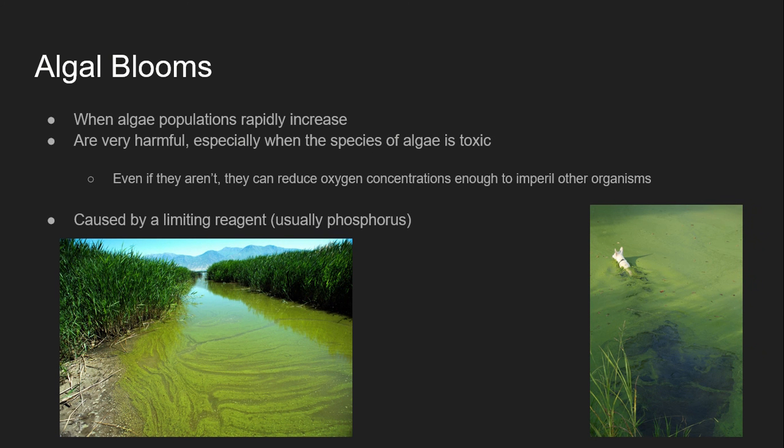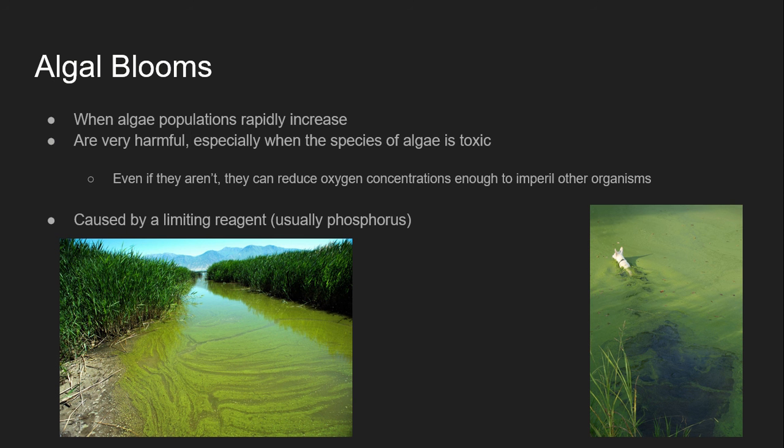So an example is algal blooms. Algal blooms are when an algae population is rapidly increased. These are very harmful for aquatic environments, especially when the species of algae in question is toxic. But even if the species isn't, they can reduce the oxygen concentration enough to imperil other organisms. This is usually caused by a limiting region, which is generally phosphorus. And this phosphorus comes from human activities.